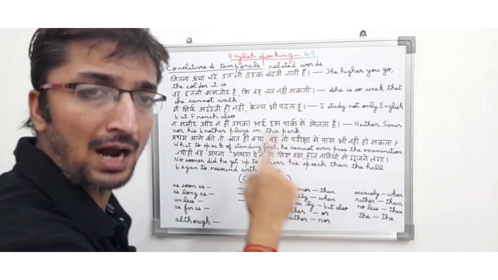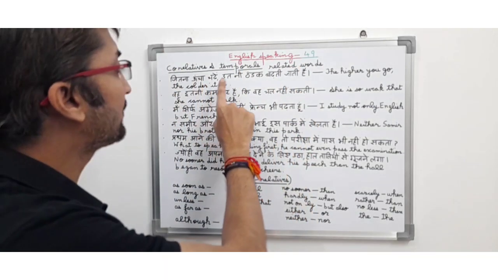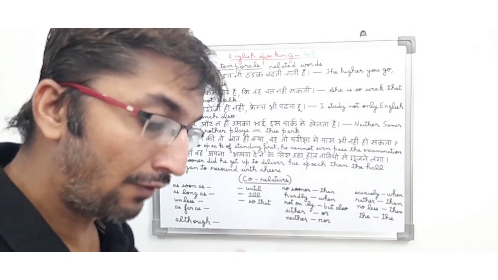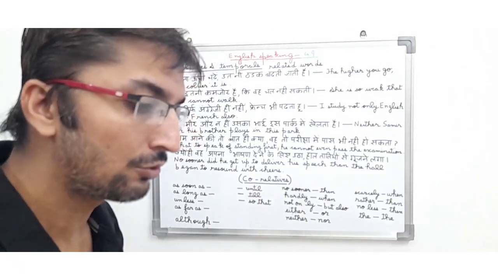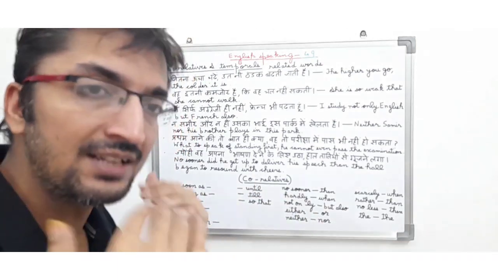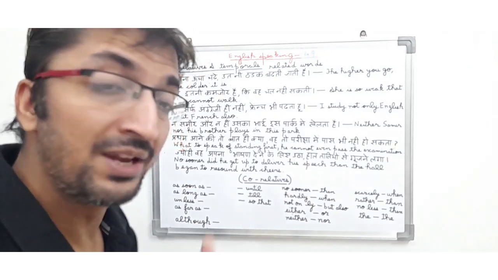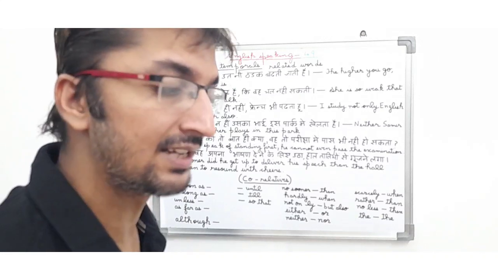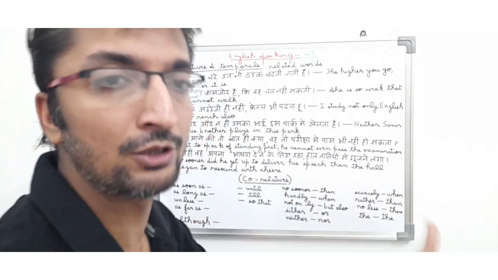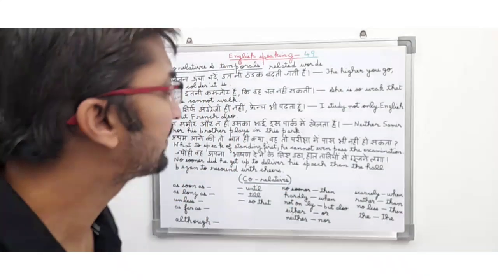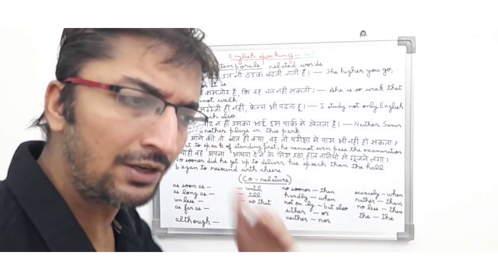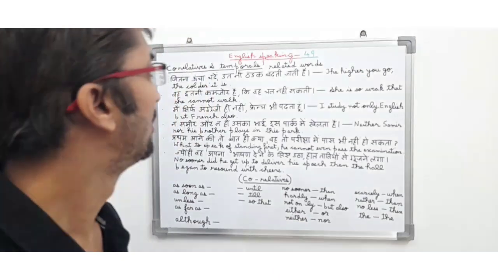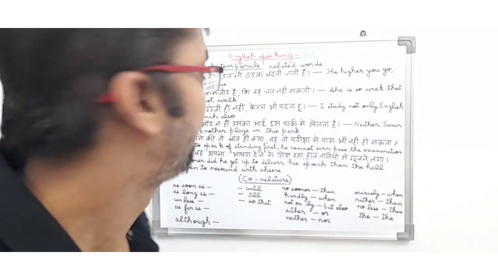English speaking part 49, correlatives and temporals, which I had already told you friends, these are basic words or group of words which are used to connect two sentences or complete the sentence, to know the meaning of the sentence. Friends, without using these words the sentence will become incomplete and there will be no meaning of the sentence. So friends, I will read the sentences in Hindi and will try to translate you in English so that it becomes easier for you to understand about correlatives and temporals.